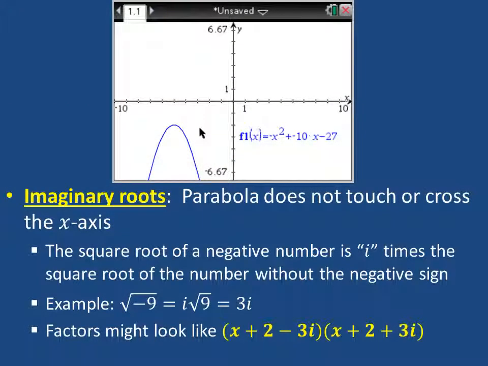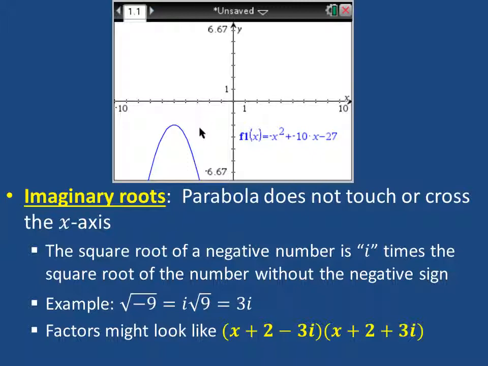And finally, we have the case where we have imaginary roots. This occurs when the parabola doesn't cross or touch the x-axis at all. Now, this gives us a negative number in the square root in the quadratic formula, in the discriminant. And so we need to figure out how to work with that.